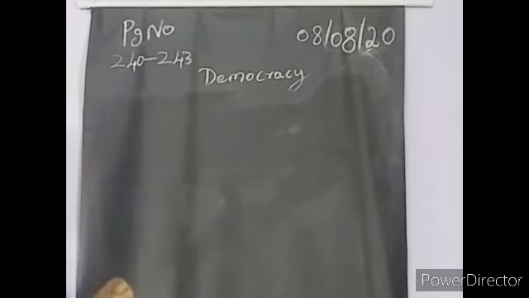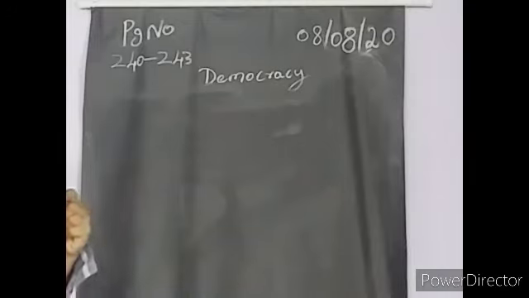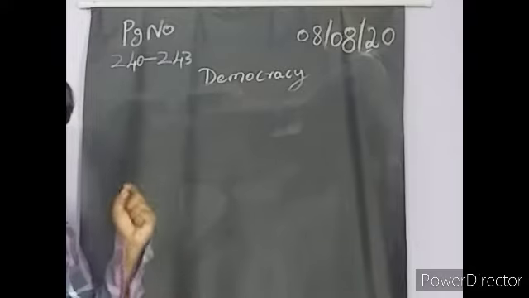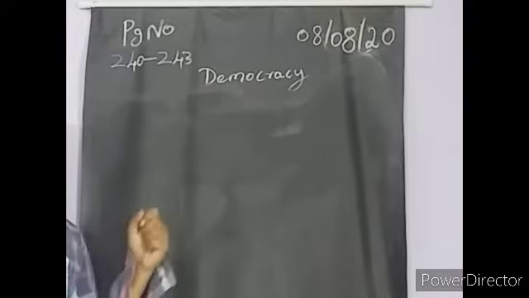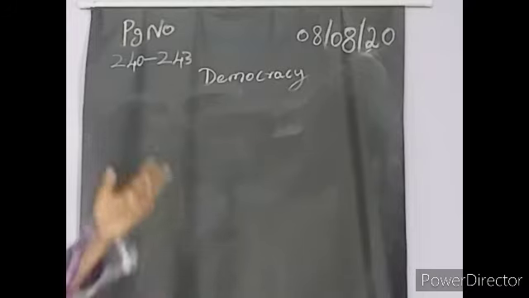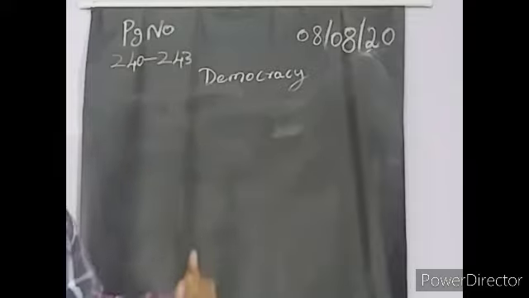Democracy has two types: direct democracy and indirect democracy. In direct democracy, the people get involved in the problem and take the decisions directly. But in indirect democracy, the representatives, the persons selected by the people, have the right to take a decision. So that is called indirect democracy. Okay, now the merits and the demerits.